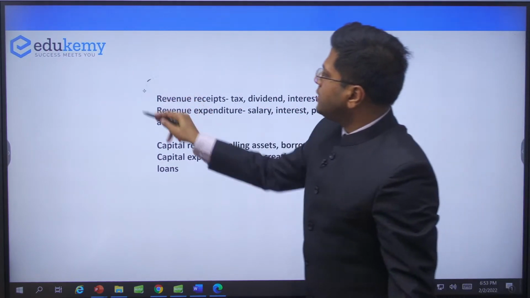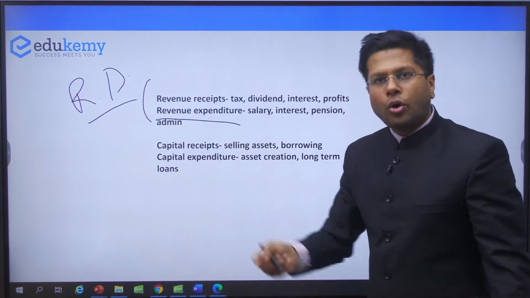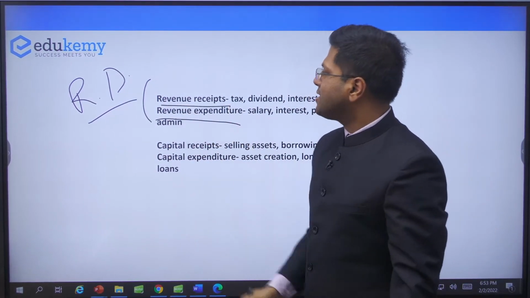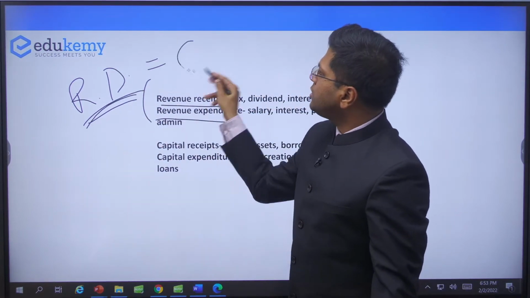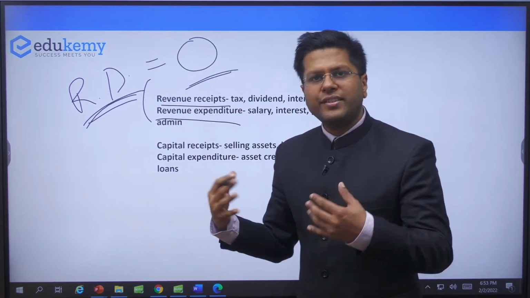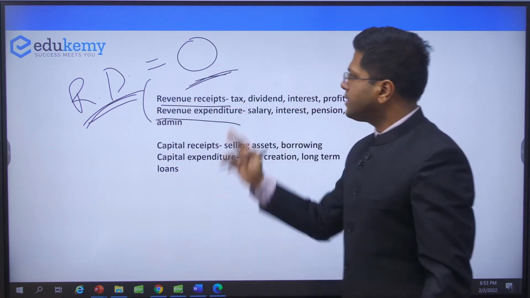Now, this is where the revenue deficit plays a role. Revenue deficit means the difference between the total expenditure of that year and the total receipt of that year. The difference is the revenue deficit. If it is zero, that means how much we received as revenue that year and how much we spent are equal. This is a good thing.